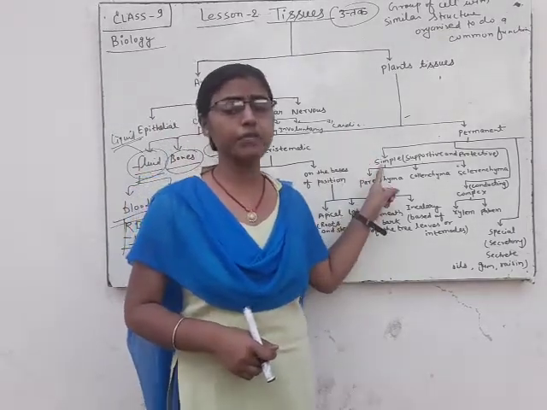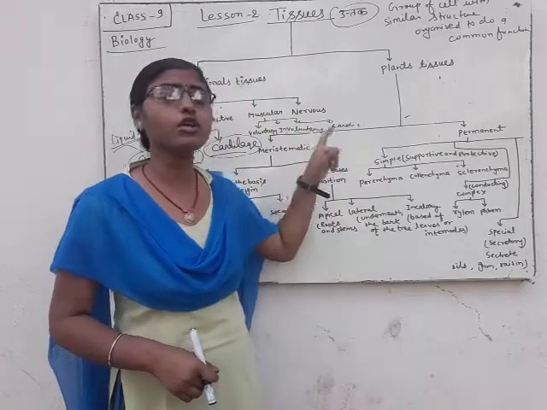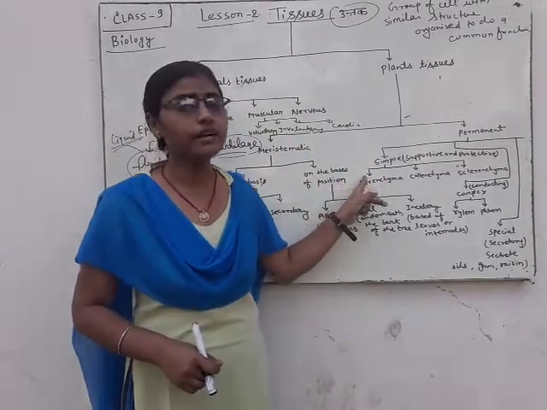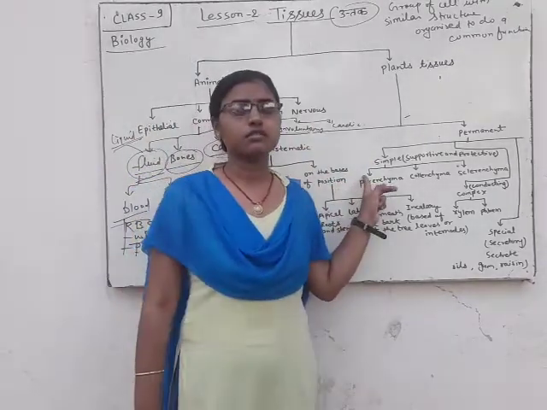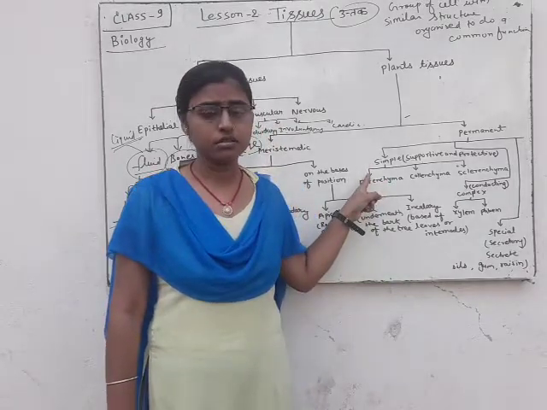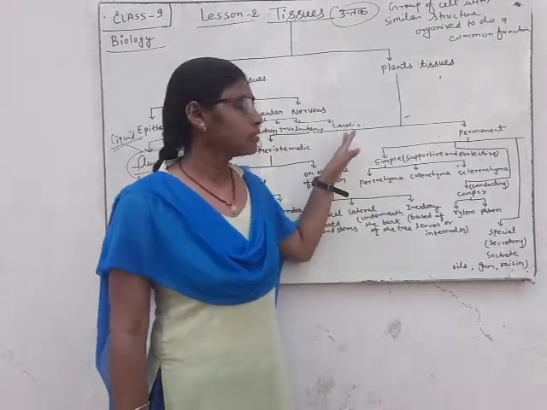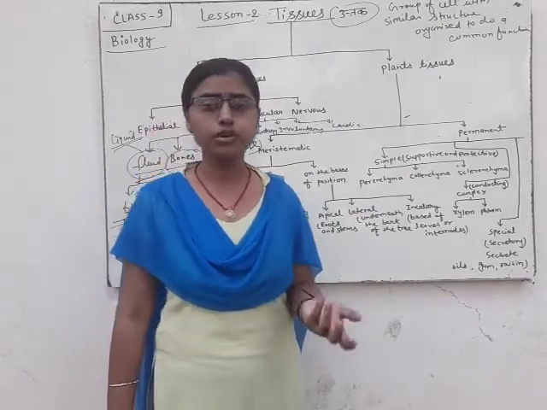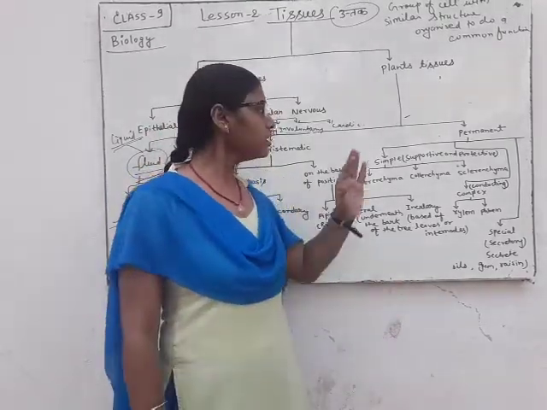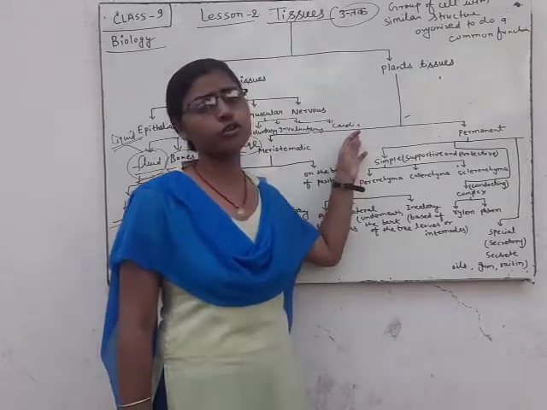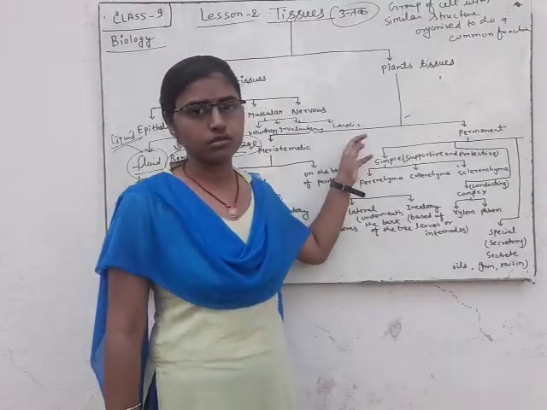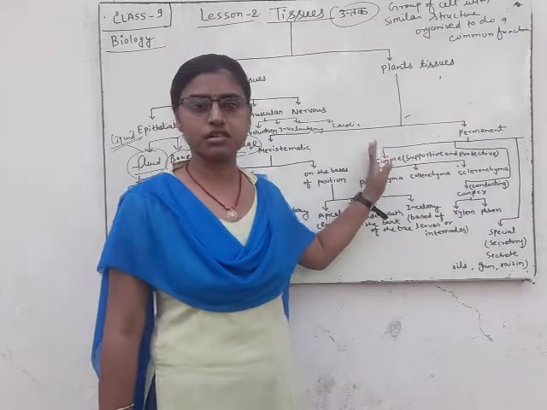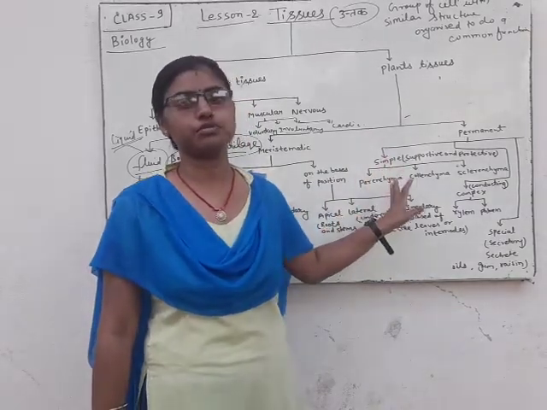It is that type of tissue which is present only in the heart. And you know that the process of the heart can't be controlled by our will. Do you control it? No. We can't control the movement of the heart. It is controlled by cardiac muscle, by cardiac tissues.